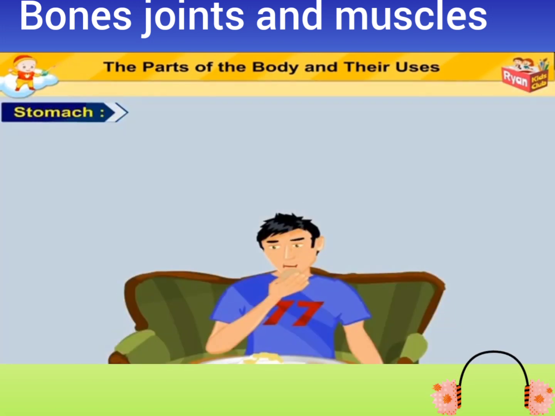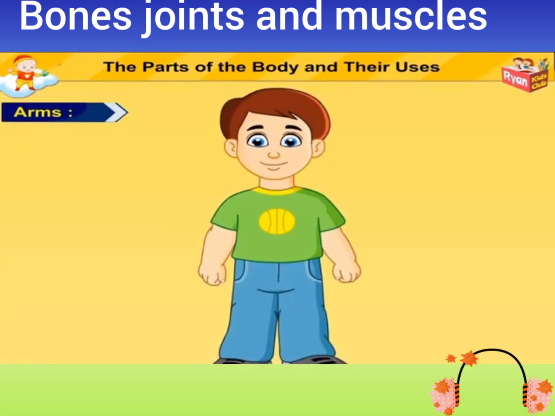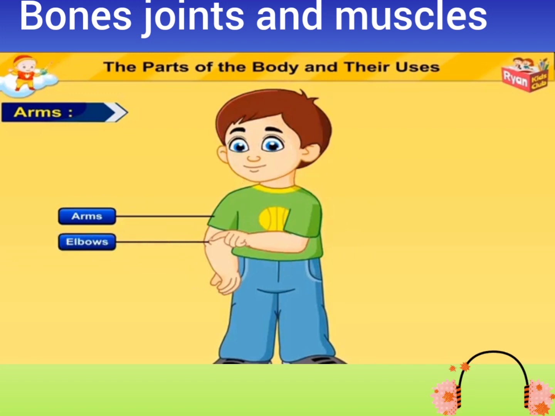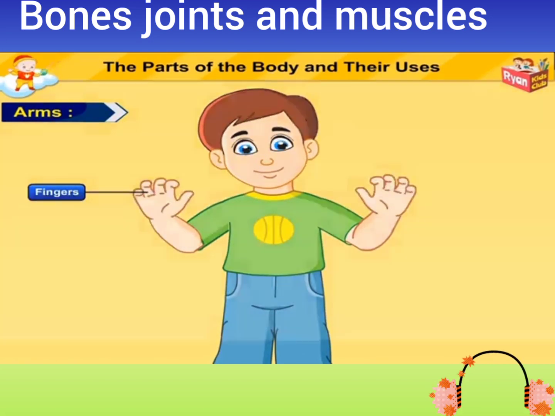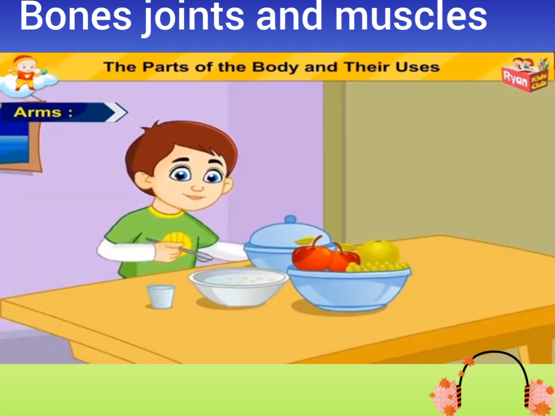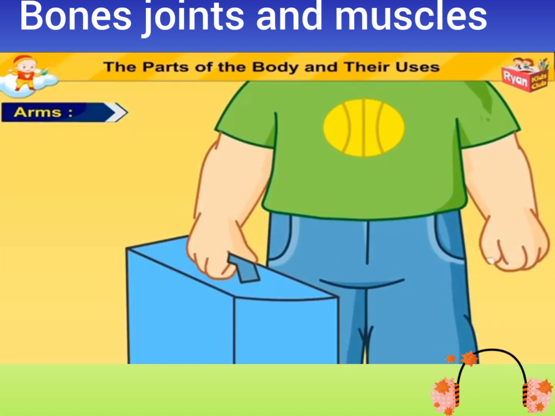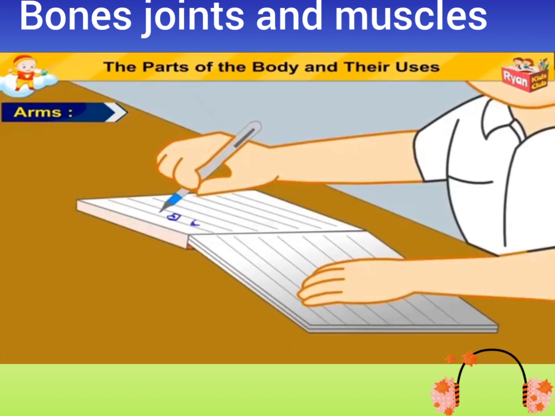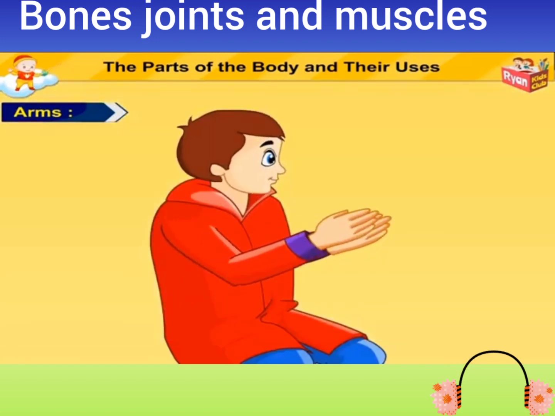Stomach. The food which we take in through the mouth enters the stomach. Arms. The arms bend at the elbows and the wrist. Our fingers bend too. That is why we are able to work with our hands. We can pick up things, write, and draw with our hands. We clap our hands too.